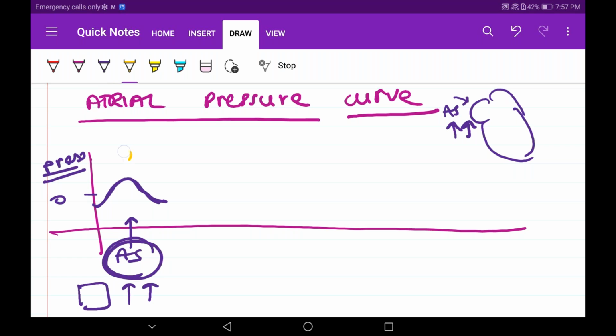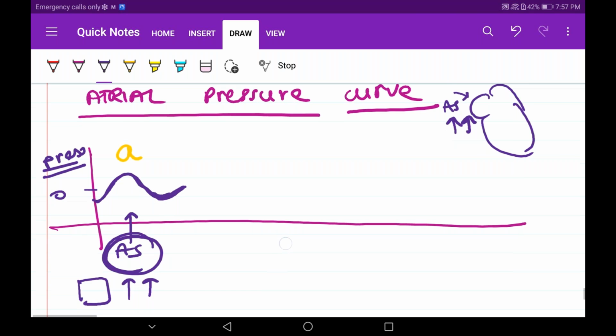We will name this chamber as A. This curve as A curve. Understood now? Now, suddenly what is happening? Suddenly there is a little bit of descent over here. We call it a descent. Why is this descent occurring?